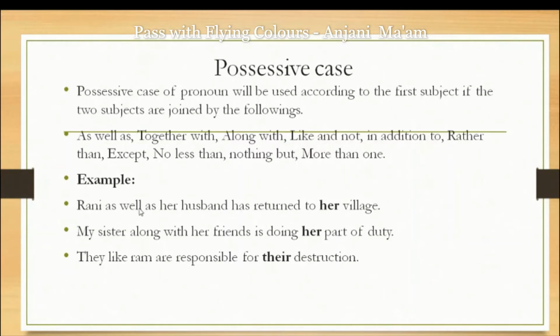like Rani as well as her husband. Here the conjunction is as well as. Two nouns, her husband and Rani, are used. Here the verb is has, pronoun is her. We have used the pronoun also singular and verb also singular because with these conjunctions, verb and the pronoun agree with the first subject only. Rani is singular, that's why the singular verb has is used. In the same way pronoun her is also singular.